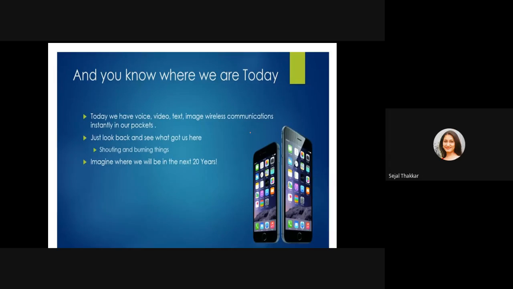And you know where we are today. Through the mobile, we can talk with each other, text each other, send multimedia messages, images, videos, see movies, and see serials. In the next 20 years we saw many generations of mobile.